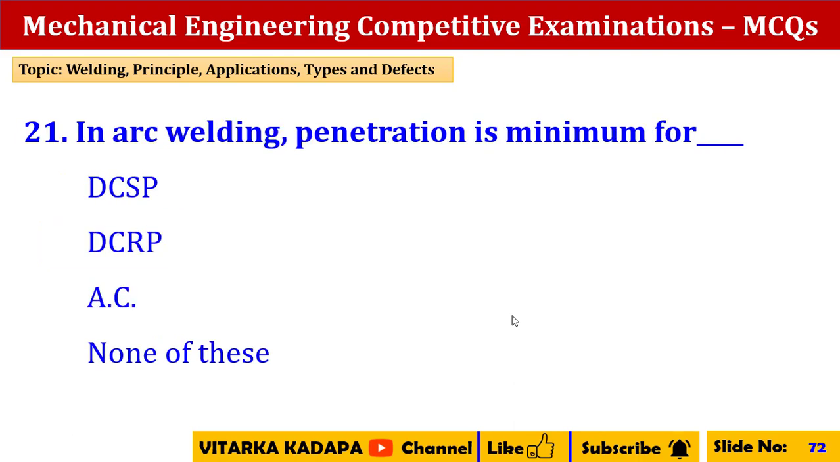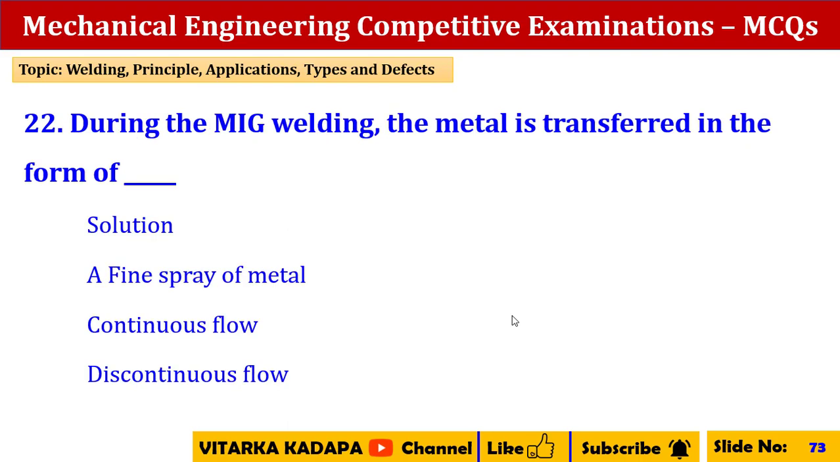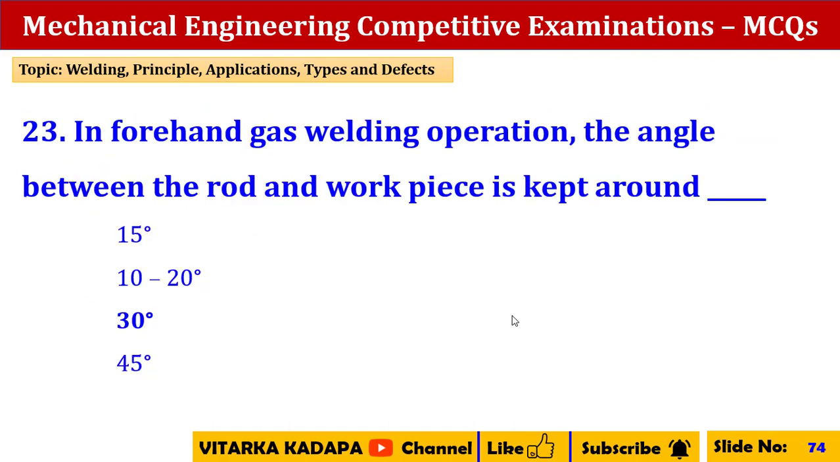In arc welding, penetration is minimum for direct current reverse polarity, DCRP. During metal inert gas welding, the metal is transferred in the form of a fine spray of metal. In forehand gas welding operation, the angle between the rod and workpiece is kept around 30 degrees.